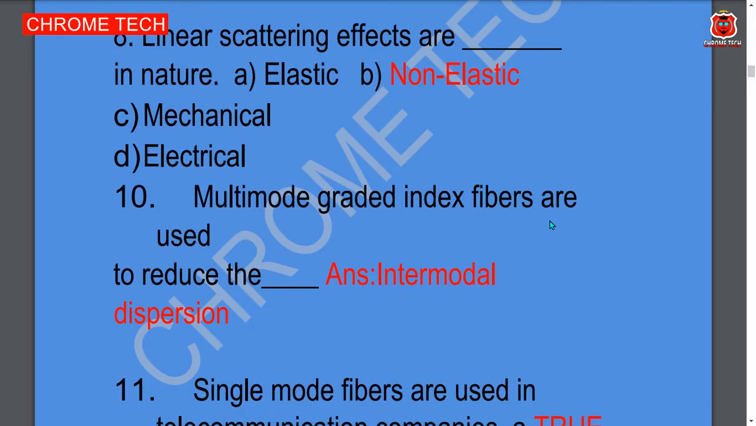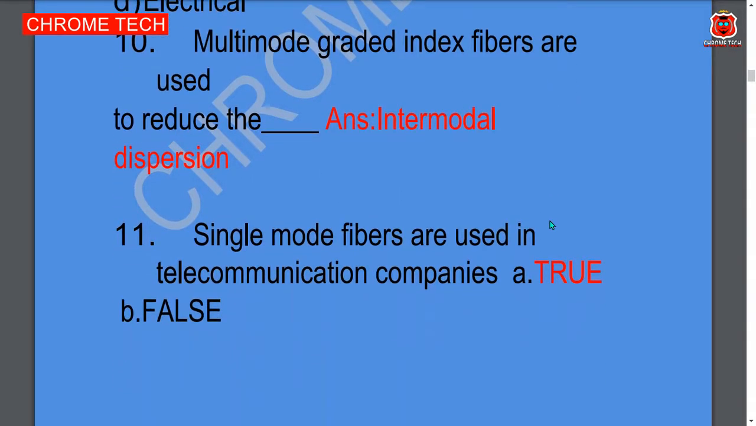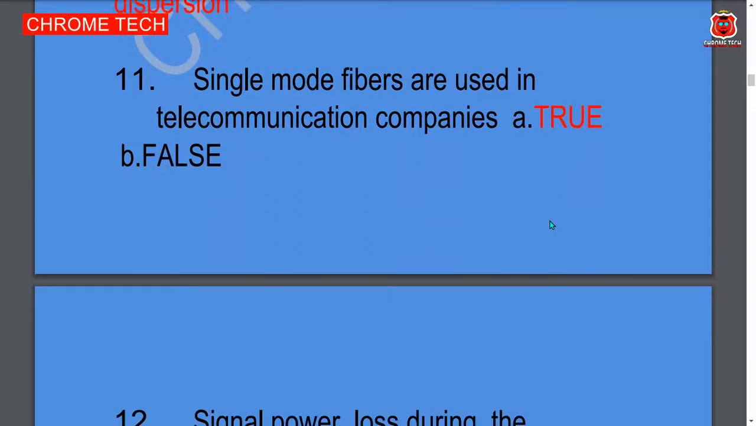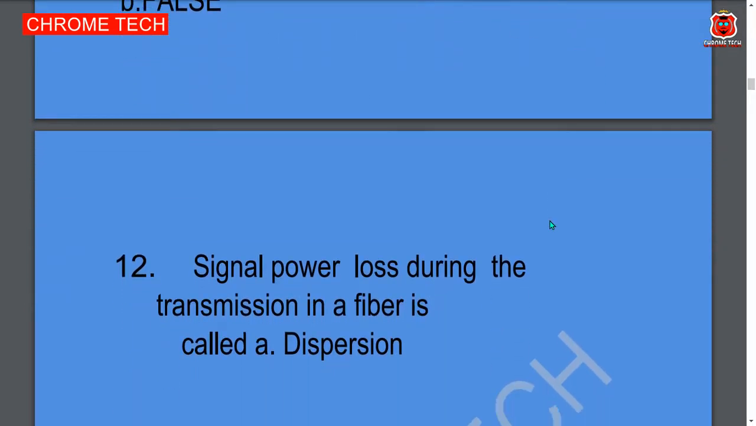Intermodal dispersion. Intermodal dispersion is the correct answer. Multimode graded index fibers are used to reduce the intermodal dispersion. Next question. Dash single mode fibers are used in telecommunication companies. True. Next question. Signal power loss during the transmission in a fiber is called